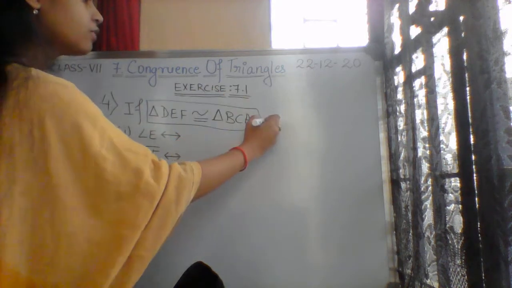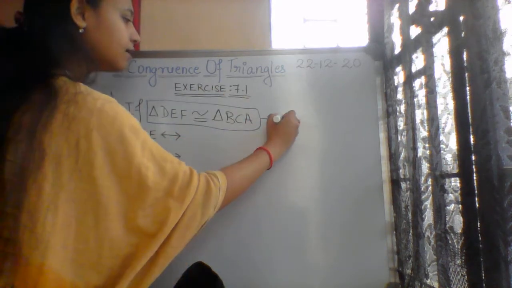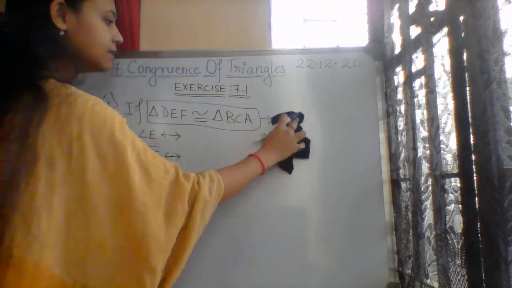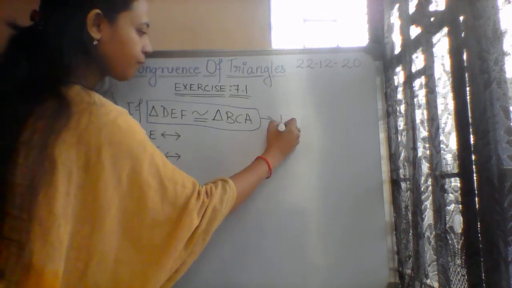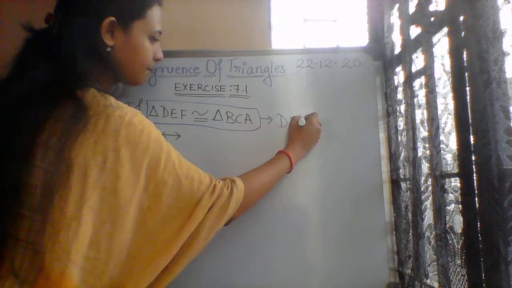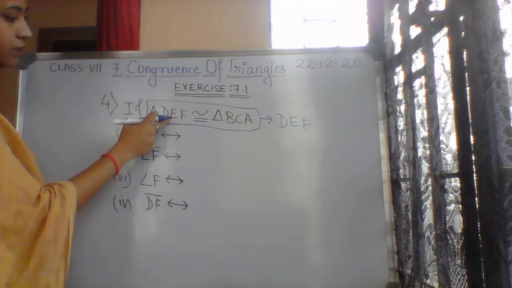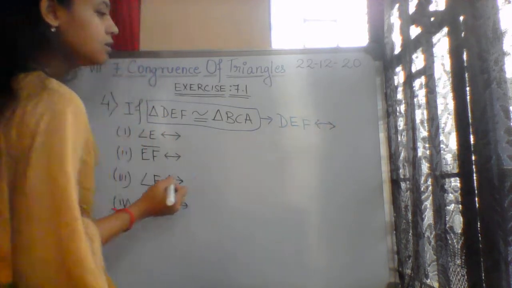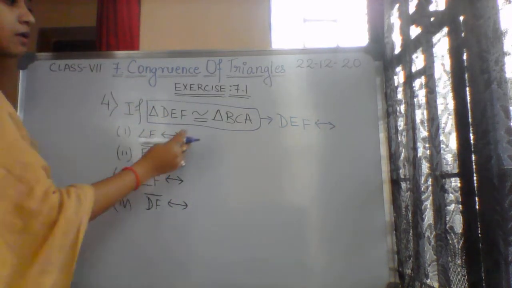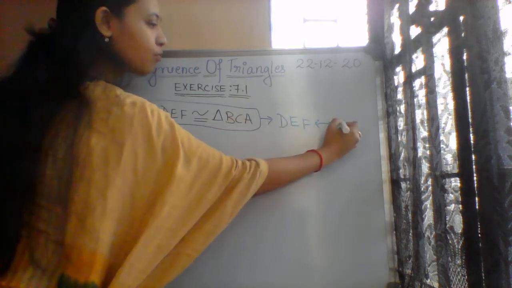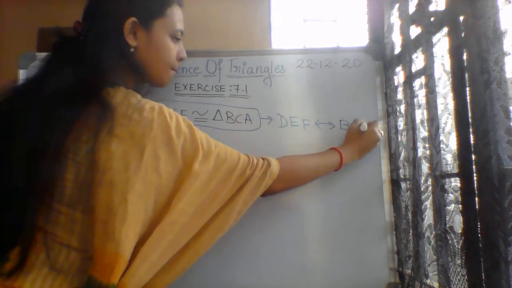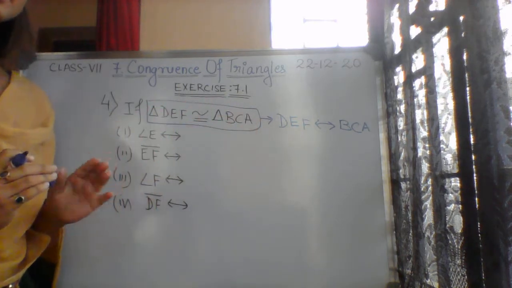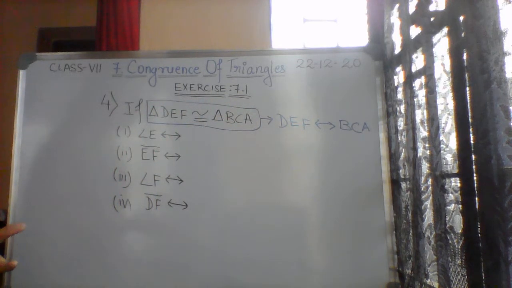So from there we can easily write that DEF will be corresponding to BCA. Using the congruency, we have written what will be the correspondence.